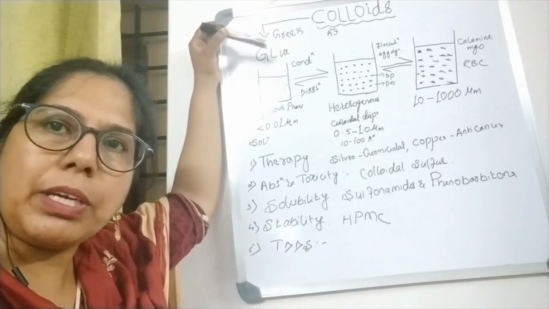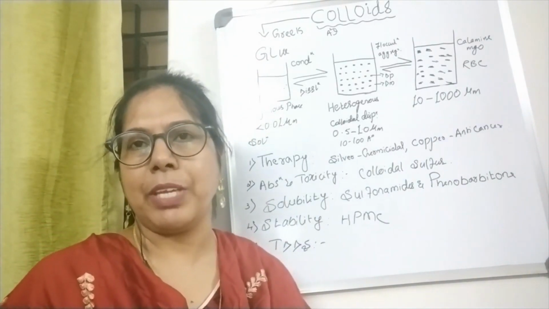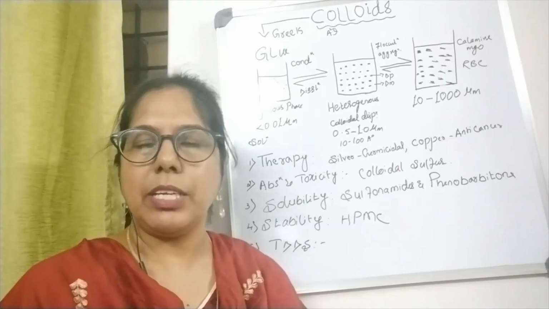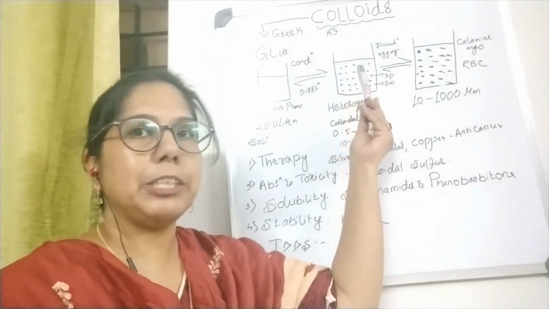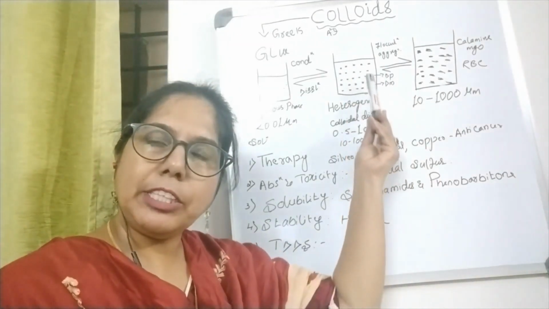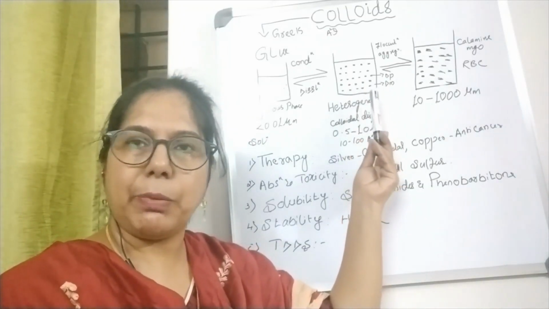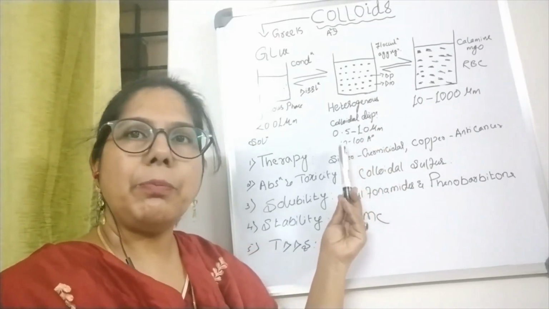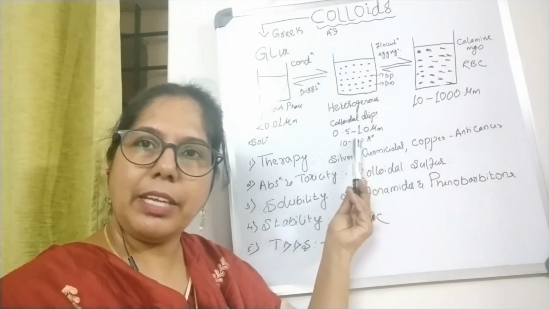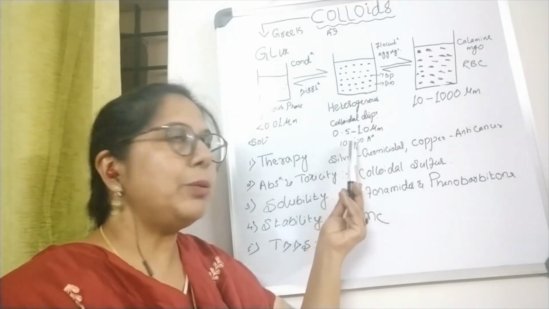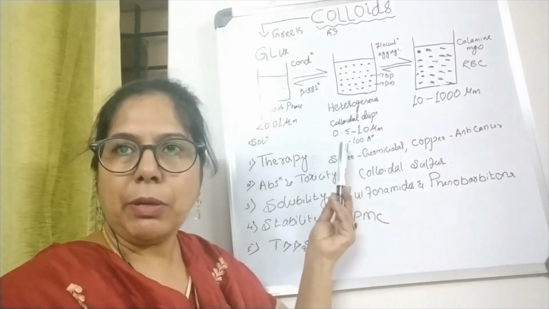So what is it actually? Colloids are nothing but a biphasic or heterogeneous dosage form in which the dispersed particle has been uniformly distributed in the dispersion medium, having a size range, this is very important, from 10 to 1000 Angstroms. The size range of the particles in colloids is from 10 to 100 Angstroms, or we can say 0.5 to 1 micrometer.